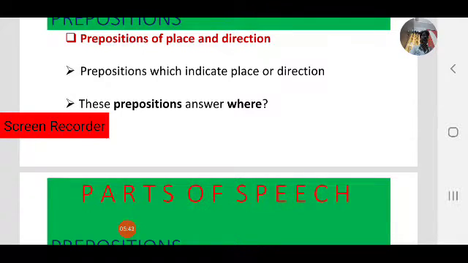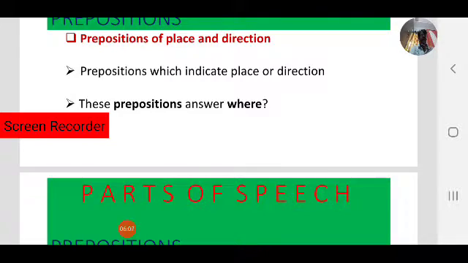The prepositions answer where. If you ask where is the book, the answer is on the table. So on is called a preposition of place. Already seen, I am in the room. Where am I? In the room. So in is called a preposition of place.